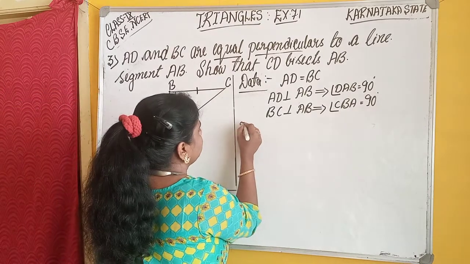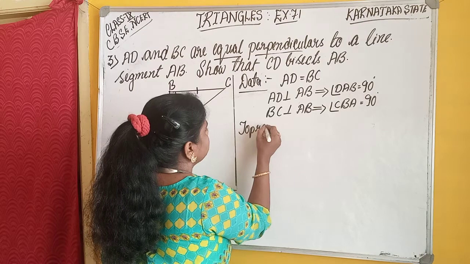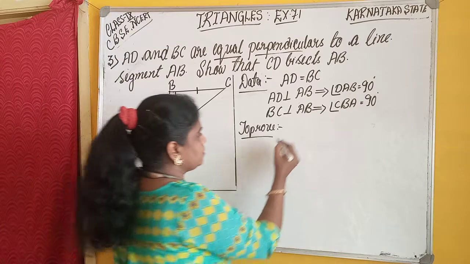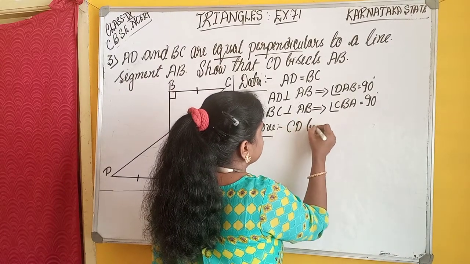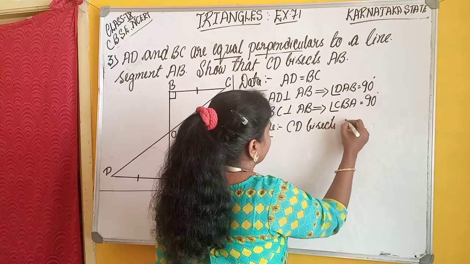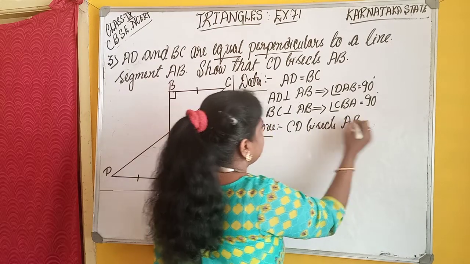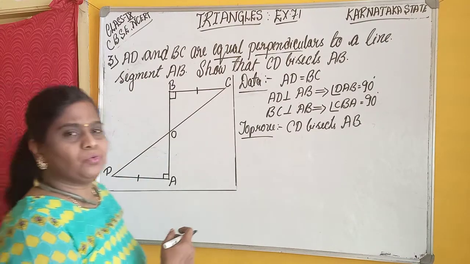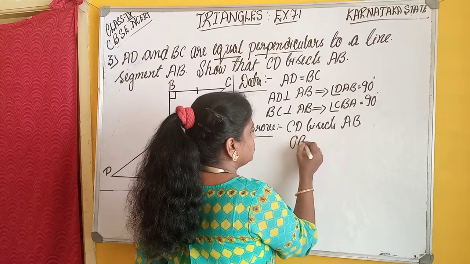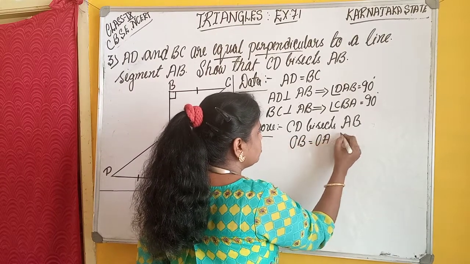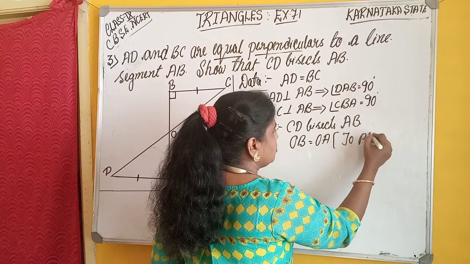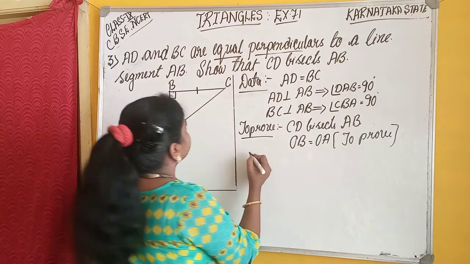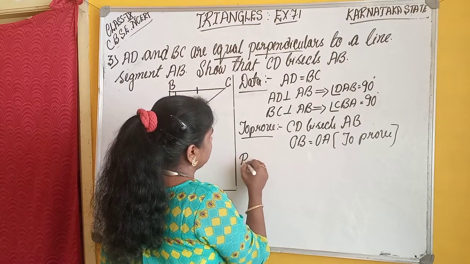Next, what we have to prove? Yes, CD bisects AB. What is the meaning of this? CD bisects AB means OB is equal to OA. This is to prove. Okay, students? Yes. Next, proof or solution.